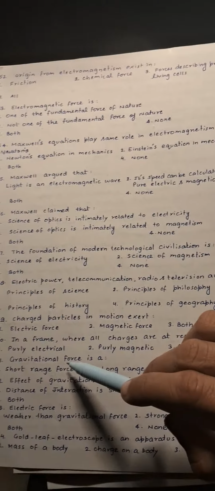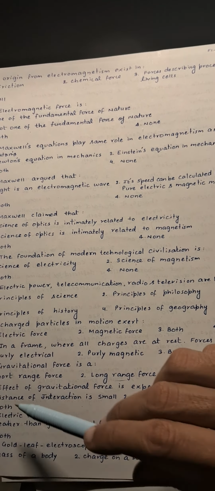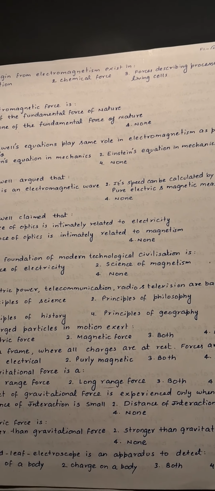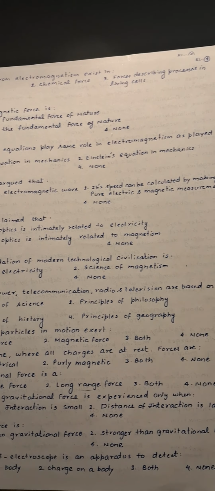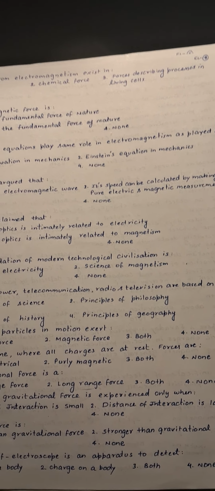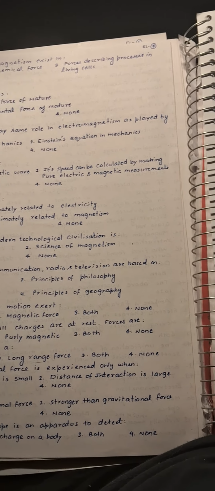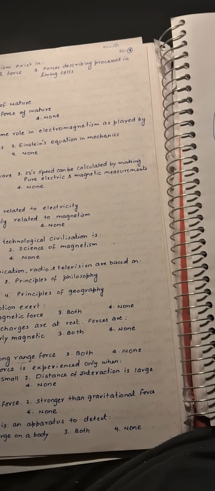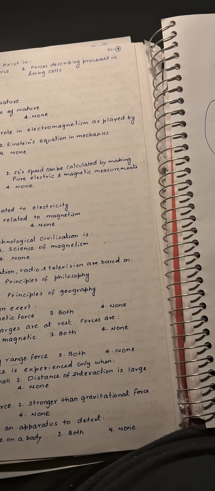Next are gravitational forces are, so they are long range forces. Second is correct over here. Next is the effect of gravitational force is experienced only when the distance of interaction is small or large or both. So both are correct as they are long range forces. So even if the distance is small or large, you can feel gravitational forces. Next is electrical force is weaker than gravitational, or is stronger. So it's much stronger. As you can see, you can balance a page against the entire force of gravity between the page and the earth. So electromagnetic forces are much stronger than the gravitational forces.